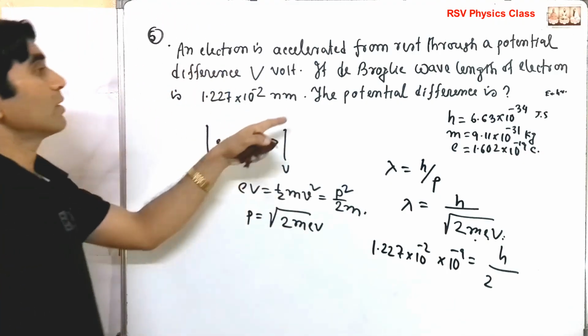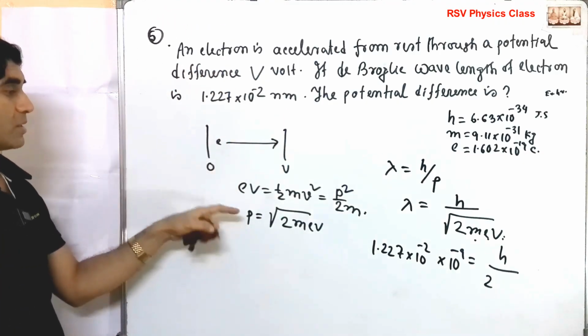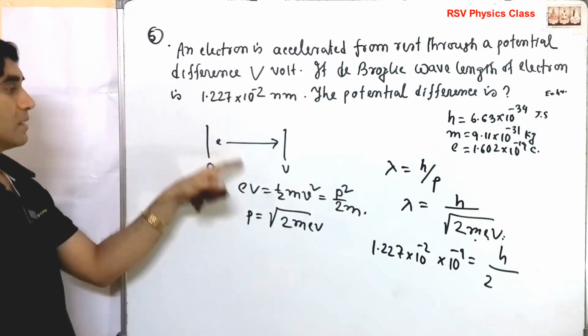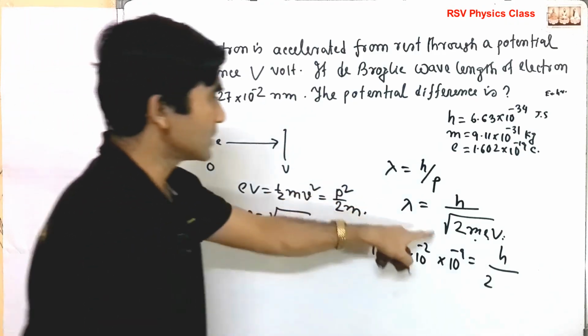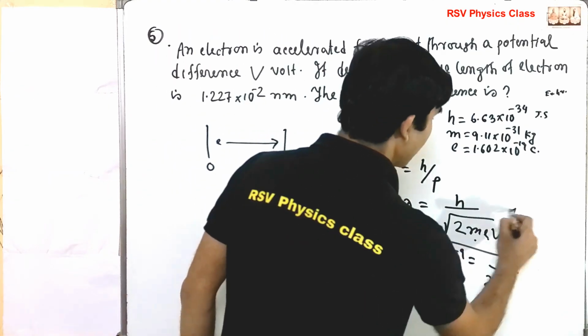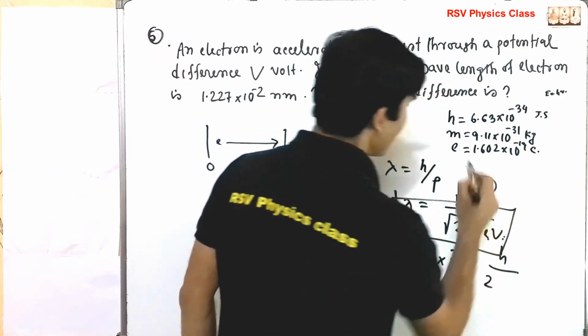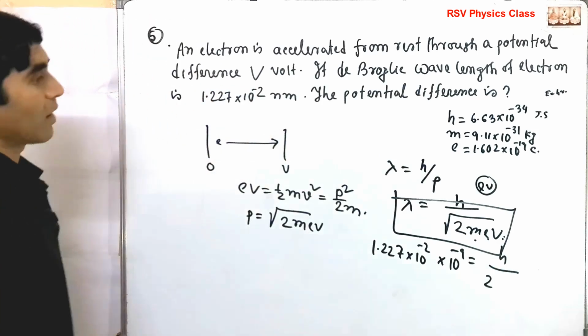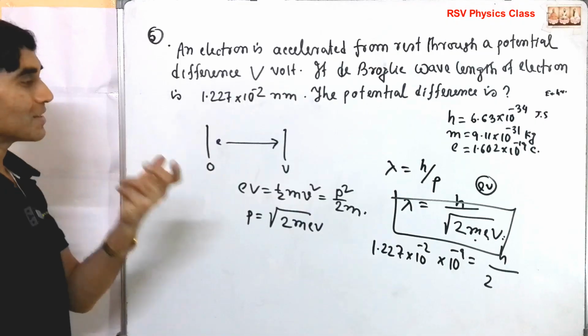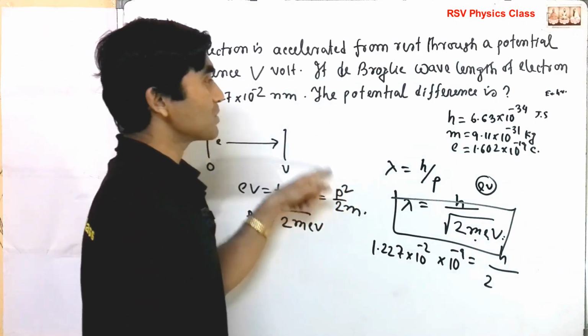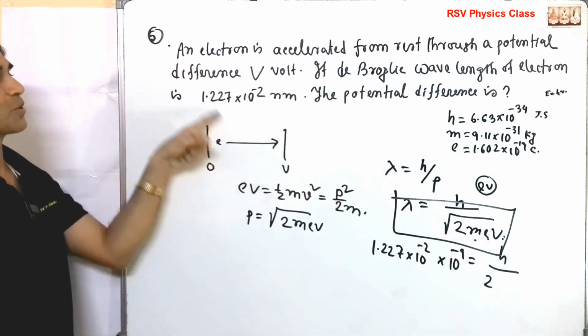So for an electron, if someone is asking for de Broglie's wavelength, basically eV equal to p square by twice m and lambda. So this is the relationship for an electron. Okay. Now for photon and neutron, how much will it be? That is the difference. So these types of typical questions will be coming for de Broglie's wavelength.